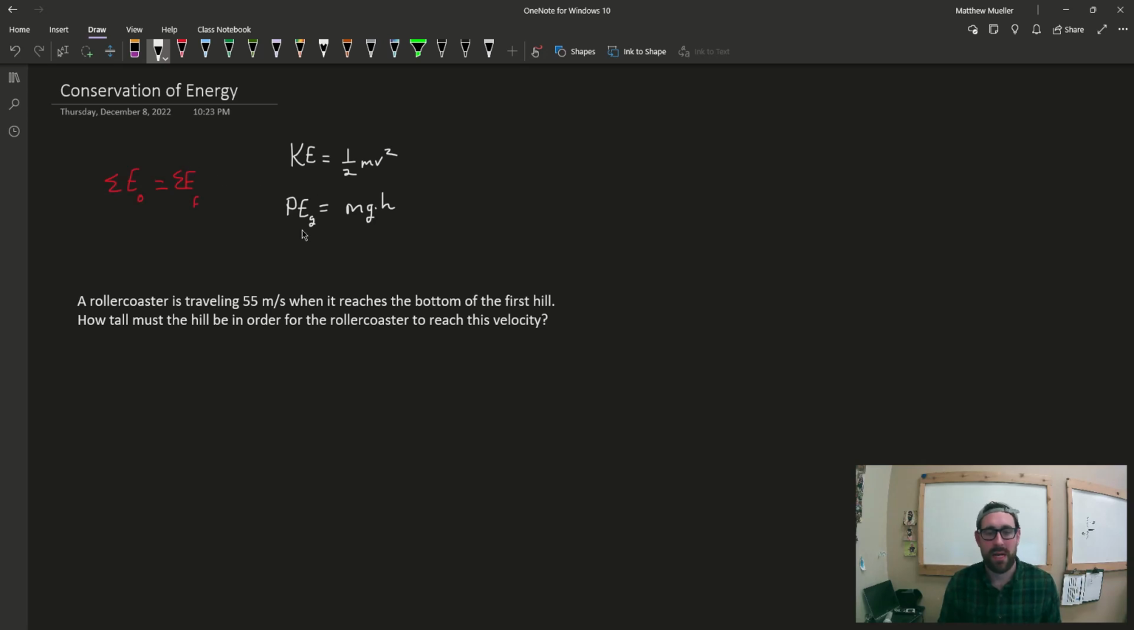Mass, gravity, height. And then our next one is the potential energy due to a spring. We'll call it PES, and that's going to be 1/2 kx squared. Those are our equations for energy. The potential energies and the kinetic energies are all going to add up in a particular way. So let's take those equations and apply them to some situations.